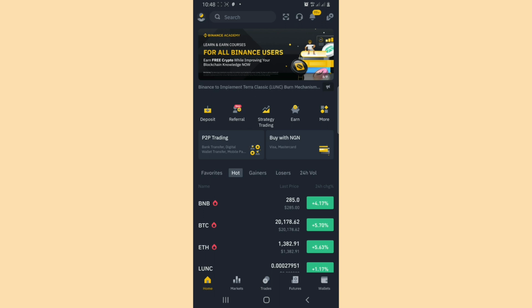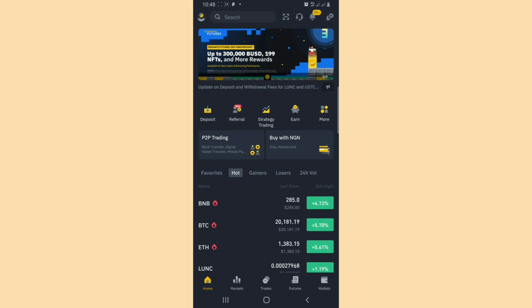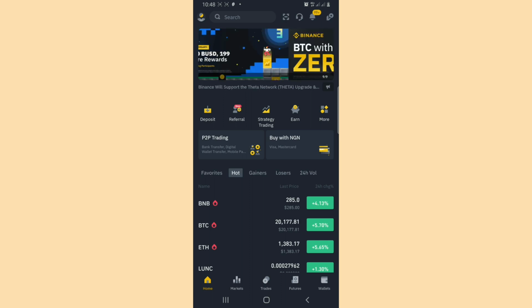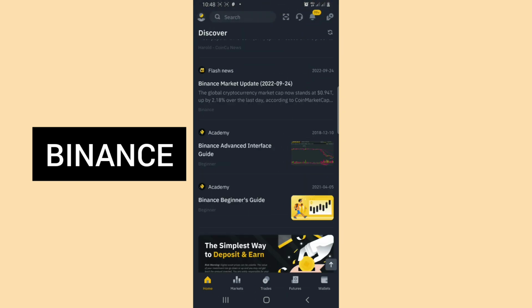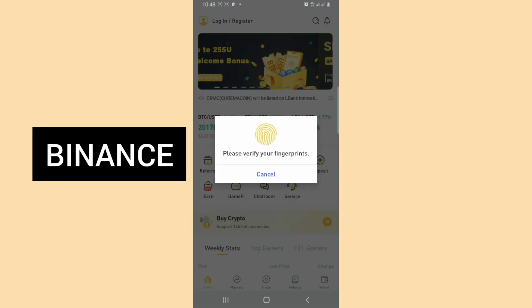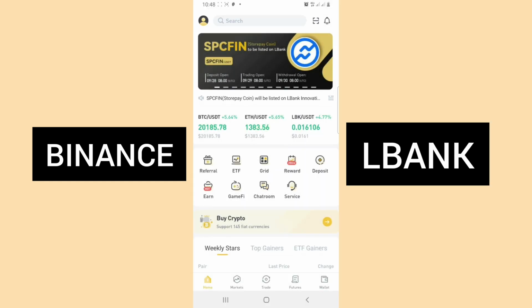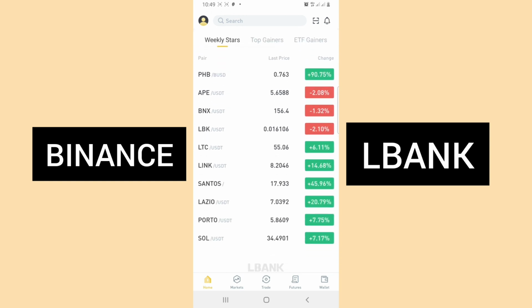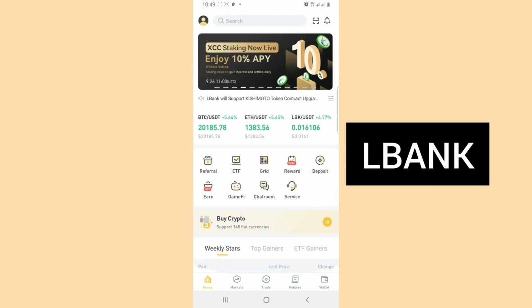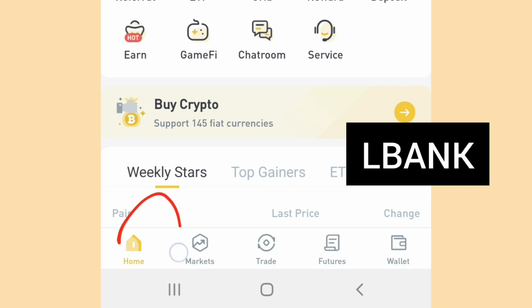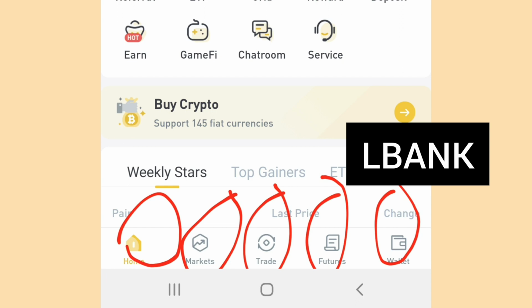Okay, so without wasting much of our time, we're actually going to make use of two platforms here. One is Binance and the other one is LBank. This is Binance platform, and this is the other platform called LBank. If you look at the two platforms very well, that is Binance and LBank, let me show you the two. This is LBank right now, and if you look below it, you will see these options that say Home, Market, Trade, Futures, and Wallets. You remember the 5 tabs I mentioned just now?